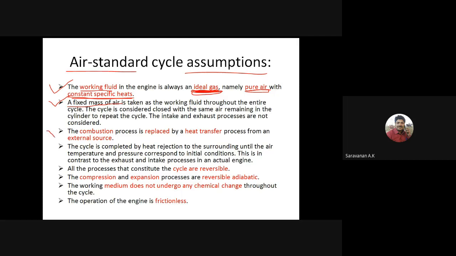Then the third one: instead of the combustion process, we can supply heat. That is the heat transfer process, right? In the combustion process, we use an external source, the spark plug. We ignite the spark plug and the air fuel mixture is burned in the actual engine. But in air standard cycles, instead of the combustion process,